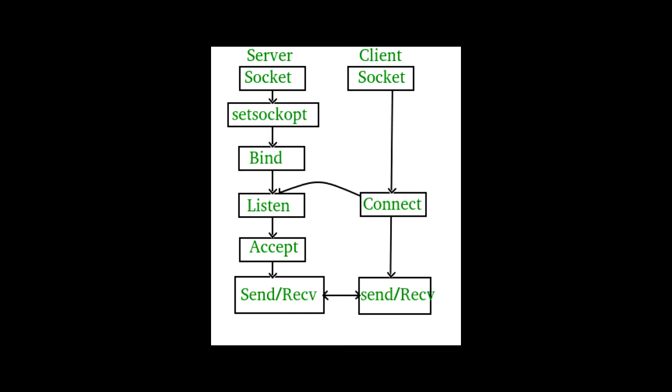Now as you see in the image, on the server here, we create the socket, we set the socket options, we bind, and listen until we get a connection, then we accept it, then we start sending and receiving. And on the client, we create a socket, we connect to the server, and we start sending and receiving.